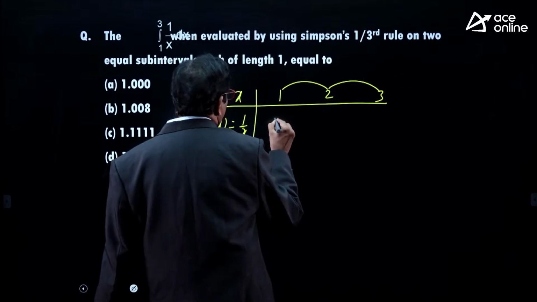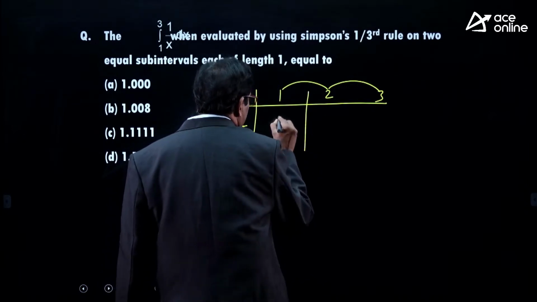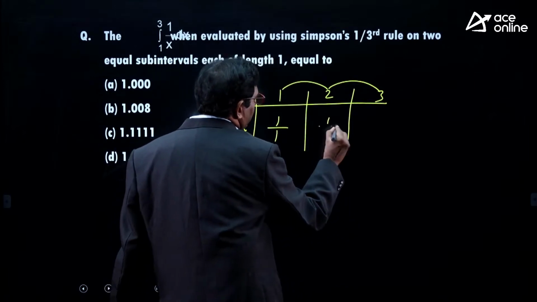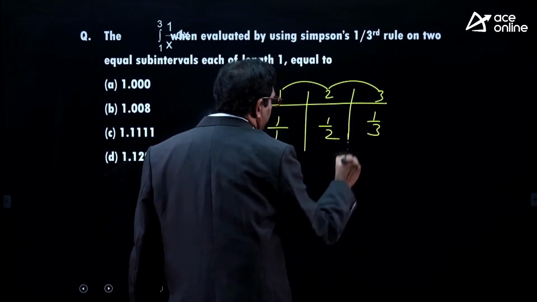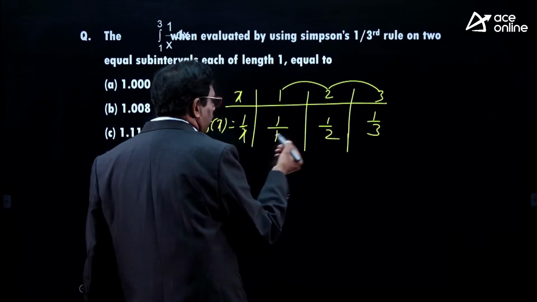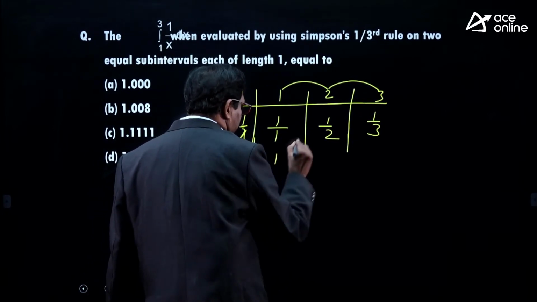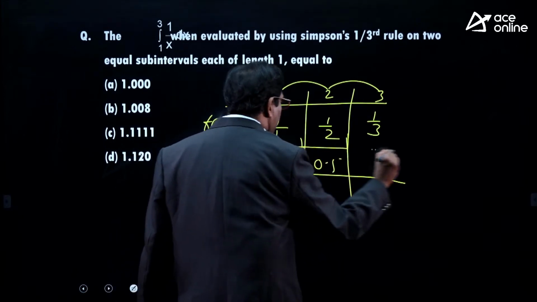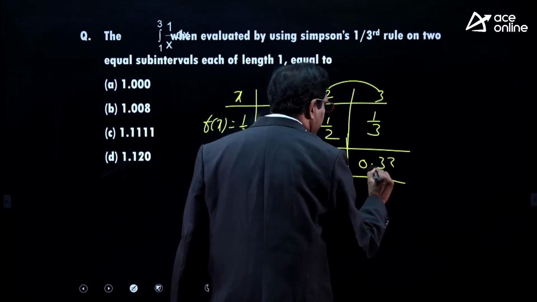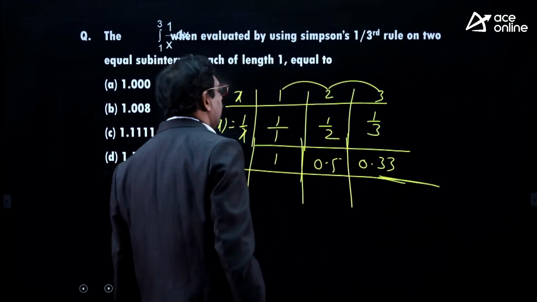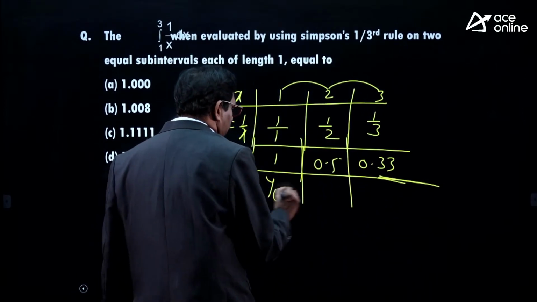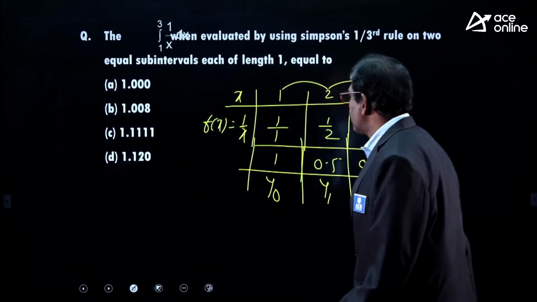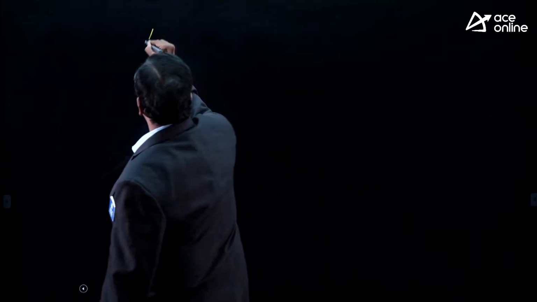So at 1, what is it? 1 by 1, which is 1 only. At 2, f(x) is 1 by x, means this is 1 by 2, this is 1 by 3. So this is 1, this is 0.5 and this is 0.33 something, like that only. Yes. Now this is y0, this is y1, this is y2. What is Simpson's one-third rule? By Simpson's one-third rule.